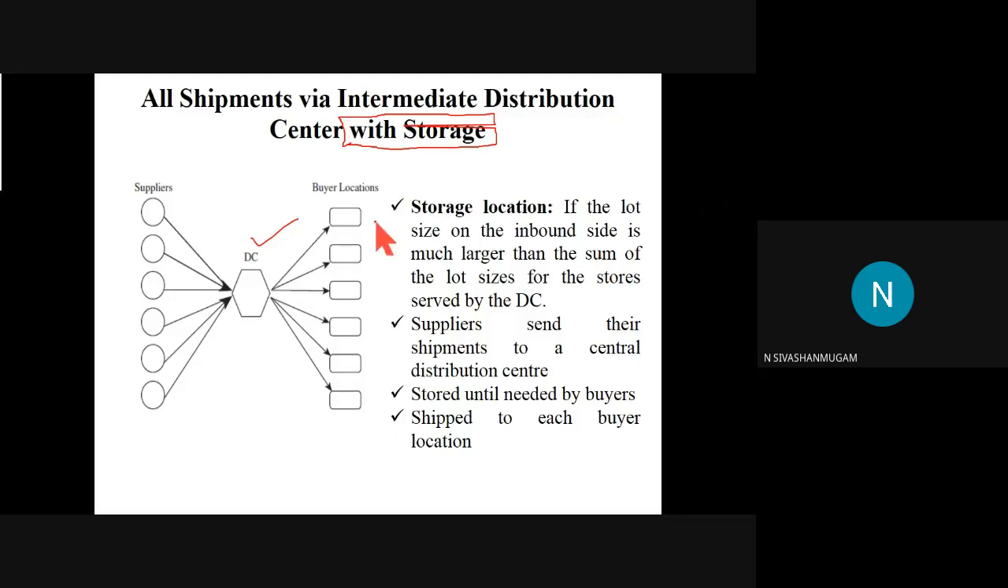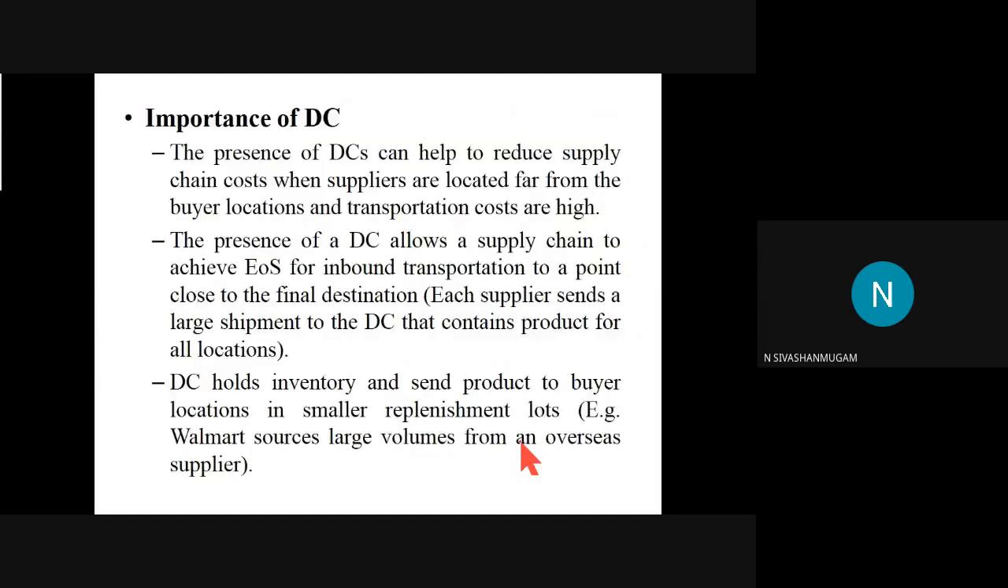So considering the storage location, a storage location is nothing but a warehouse or distribution center where many goods can be stored. Suppliers send their shipment to the central DC. All the goods will be stored in the DC itself until needed by a buyer. Once the buyer needs the corresponding goods, then they will be shipped to the respective buyer. It is the network with storage.